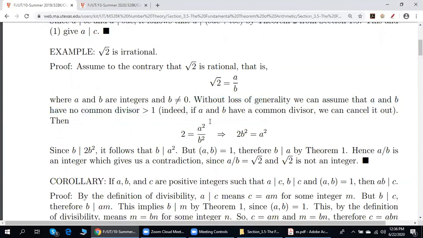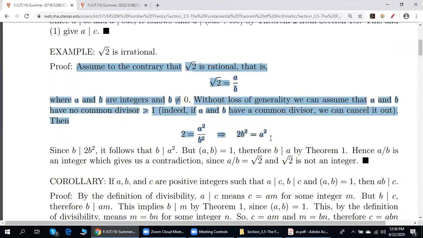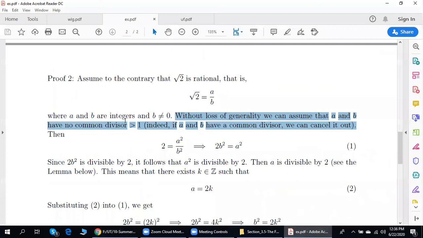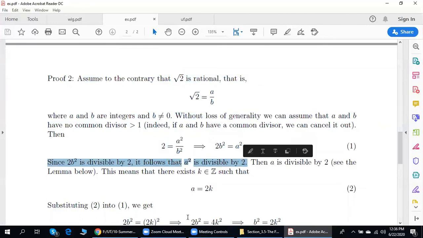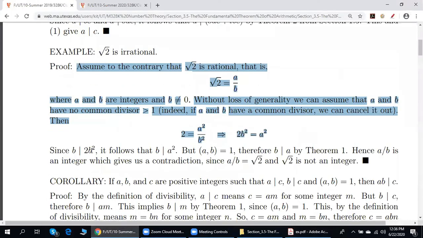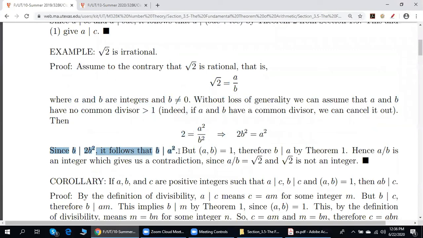Also, as before, we square both sides, done, and multiply both sides by b squared. Done. So once again, this portion is a copy of this.